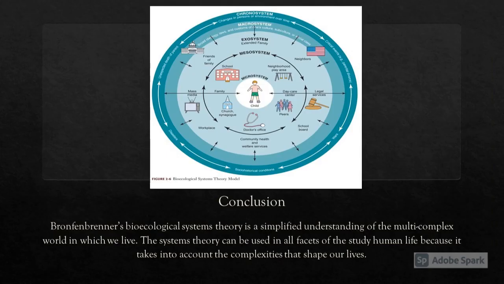To sum up, Bronfenbrenner's bioecological system theory is a simplified understanding of the multi-complex world in which we live. The system theory can be used in all facets of the human study of life because it takes into account the complexities that shape our lives.